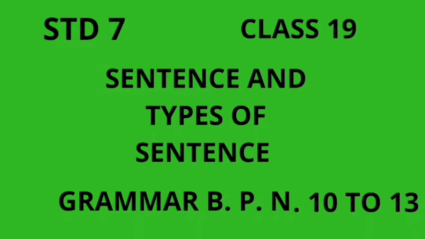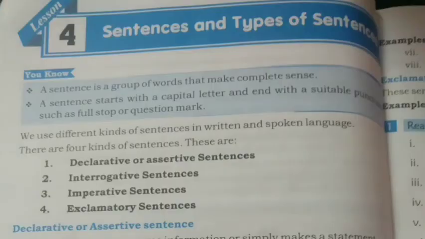What is a declarative sentence? This conveys some information or simply makes a statement. A sentence may be positive or negative. Positive is otherwise called affirmative sentence. Let us see some examples for affirmative sentence and negative sentence. Nepal is at the foothills of the Himalayas.